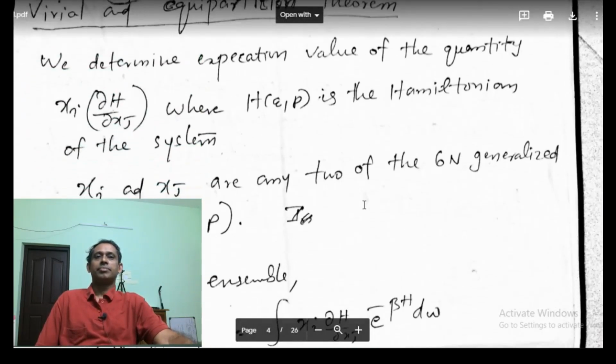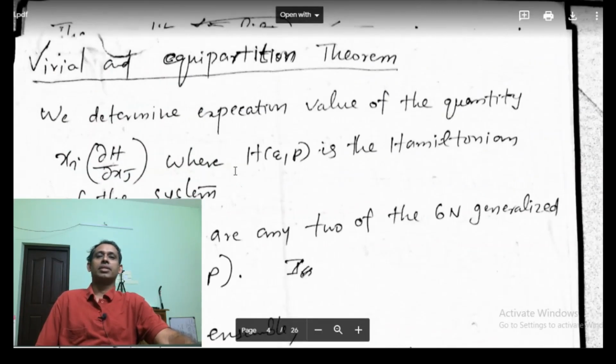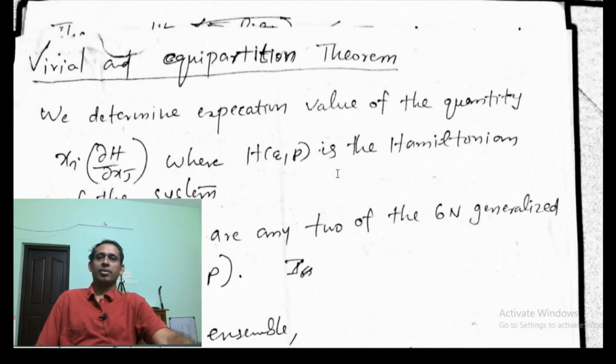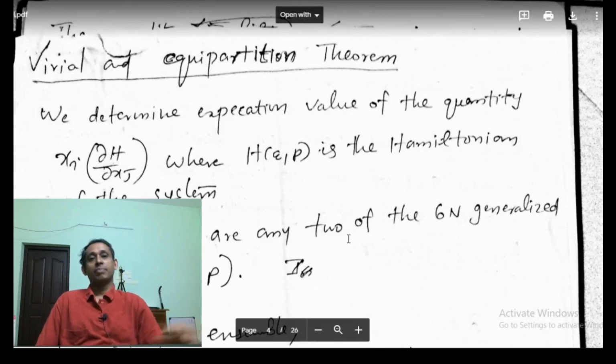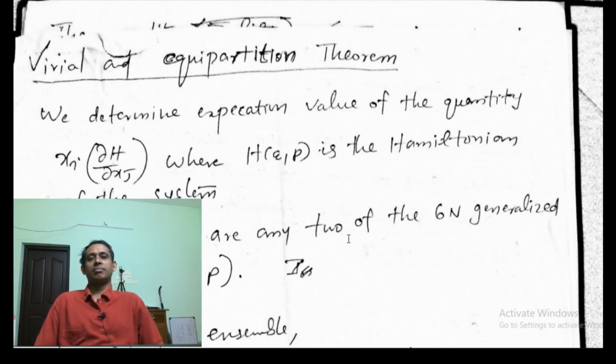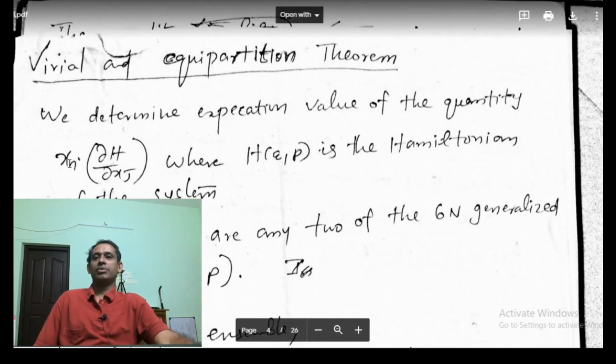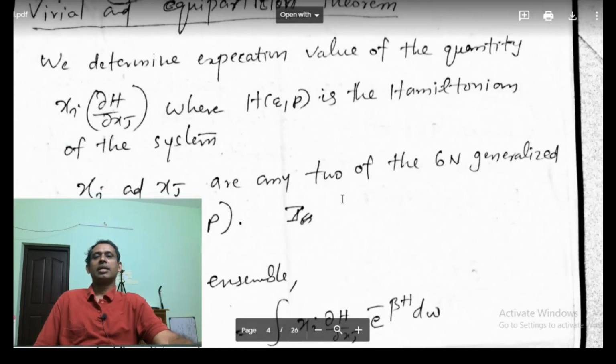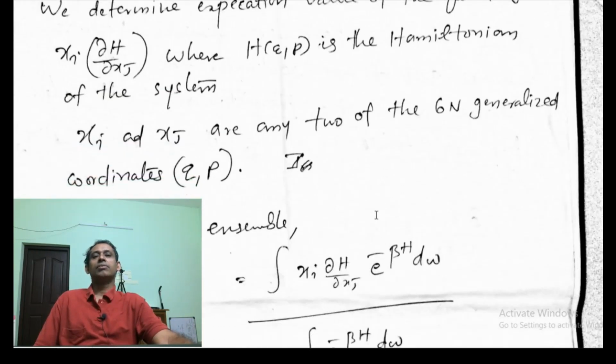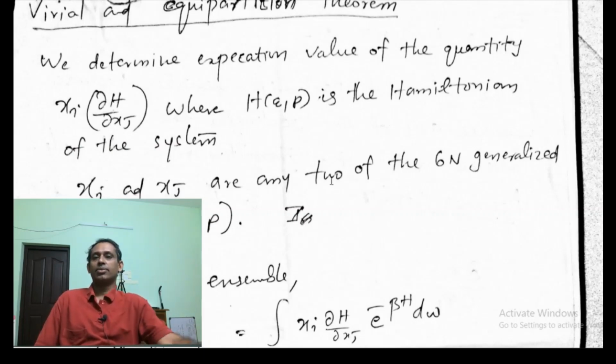Here what we do is we determine the expectation value of the quantity xi ∂H/∂xj, the ensemble average value, where H is the Hamiltonian, and xi and xj are any two of the 6N generalized coordinates.